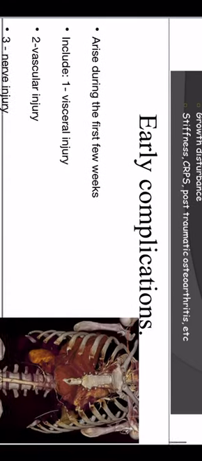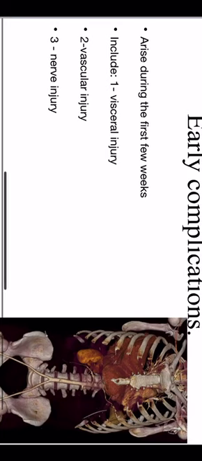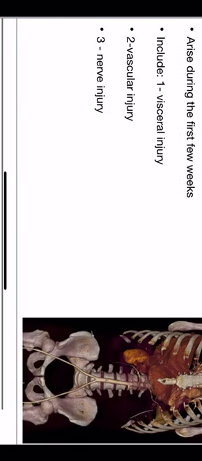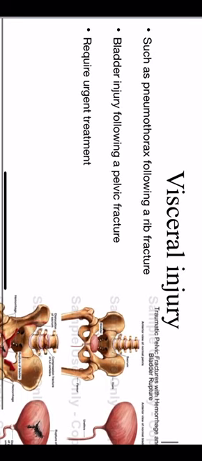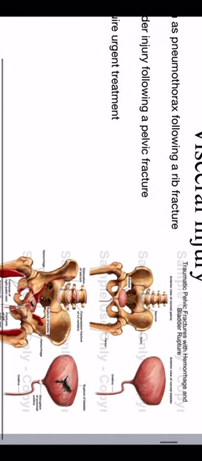Okay. Early complications arise during the first few weeks, including visceral, vascular, or nerve injury, which may happen during the surgery or during the trauma itself. Visceral injury, such as pneumothorax, rib fracture, bladder injury, pelvic fracture, about 10% of pelvic fractures, especially the high velocity or high energy fractures, which include lateral compression fracture, carry a risk of 10%. That means out of every 100 patients, 10 will develop a pelvic injury. It requires urgent treatment during the surgery.